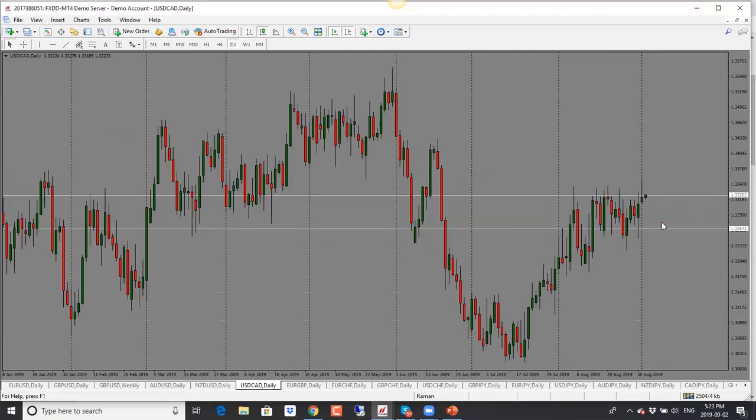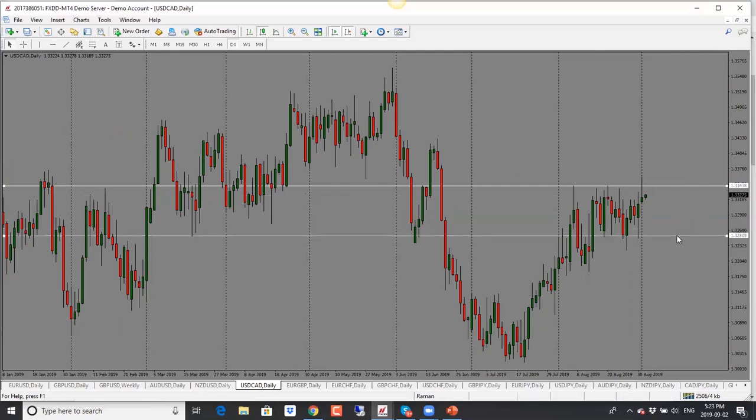Dollar CAD here, this has been interesting. It is still trading in a range. It did try to break through to the upside, but has failed. So this is the range that price is trading in. We saw that price had tried to break to the downside. It got pulled back. Now it tried to break towards the top. That got rejected. So today we have a bearish pin bar here.